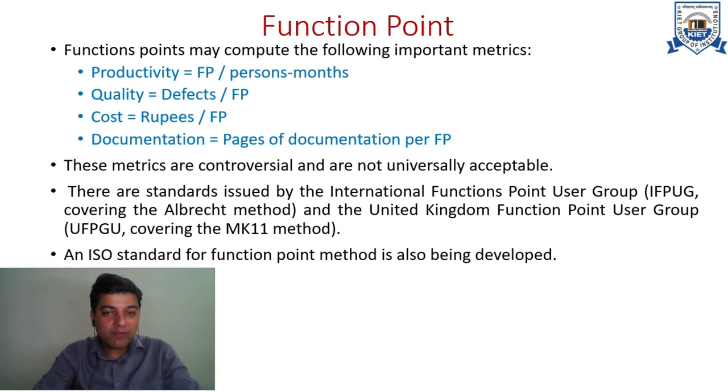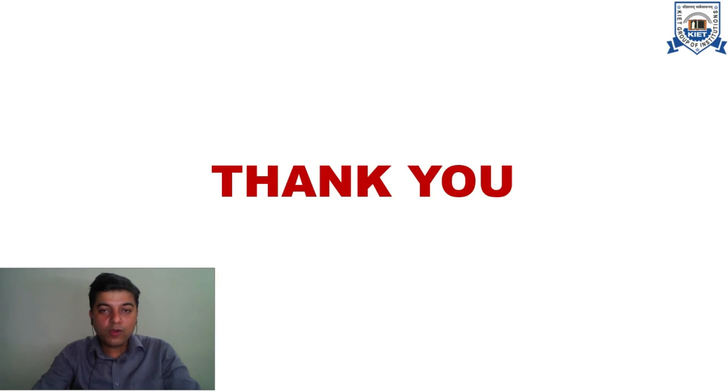So this type of matrix gives a more confirmed idea about the complexity and the effort required for any product which is going to be developed. These matrices are controversial and are not universally accepted. Some organizations accept it, and some organizations have their reservations in accepting these types of matrices. This was all about function point matrix.